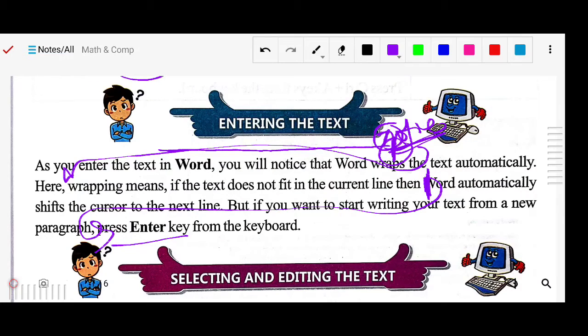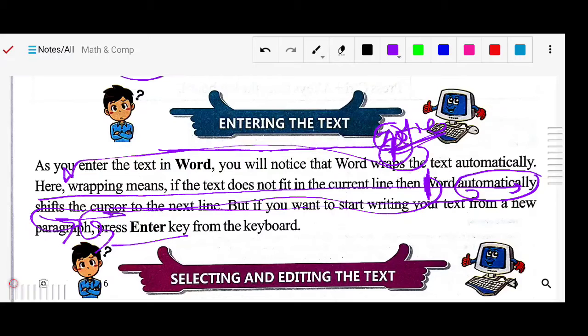Otherwise, by default, it will first complete the current line, and if a word does not fit, it will automatically come to the next line. Got it? So this is text wrapping. Text wrapping means if the text does not fit in the current line, then Word automatically shifts the cursor to the next line. That's the simple wrapping.